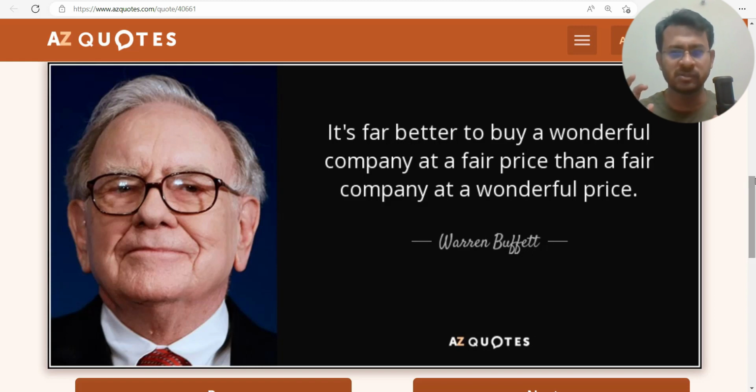So the genesis of the magic formula is a Warren Buffett quote. Warren Buffett always suggests that it's far better to buy a wonderful company at a fair price than a fair company at a wonderful price. It's a very simple statement, but it opens up a lot of wisdom for future generations to play with, right? So in this, we have to understand one thing: Warren Buffett is suggesting that ideally we should prefer buying wonderful companies at a fair price.